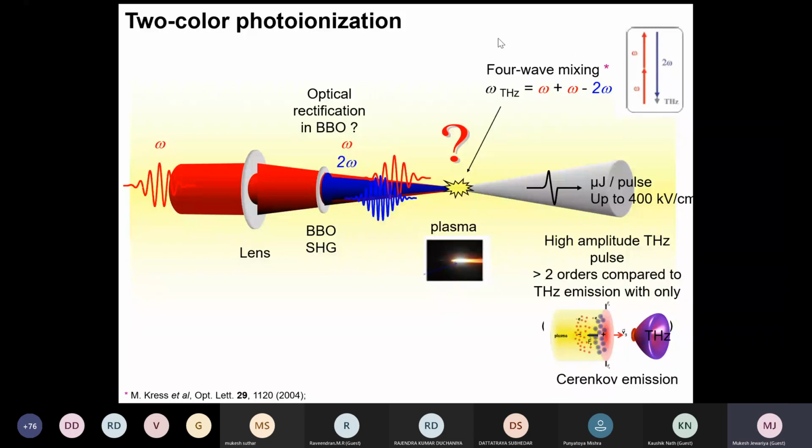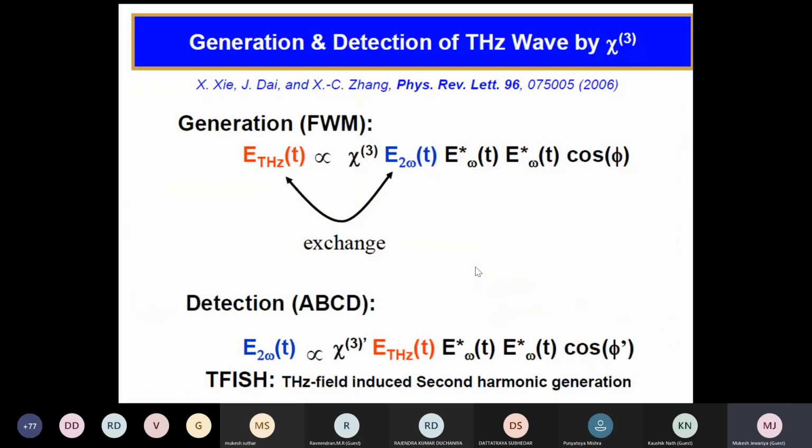Okay, so using this four wave mixing and focusing this fundamental light using a BBO crystal, we can generate terahertz. And this is the filament of air plasma. So you can generate terahertz using plasma. Okay, so generation is simple. To generate terahertz, you need a non-centrosymmetric crystal, many literature says that you cannot generate by centrosymmetric. So a crystal which has second harmonic generation efficiency like BBO.